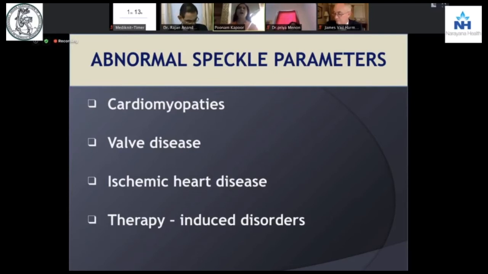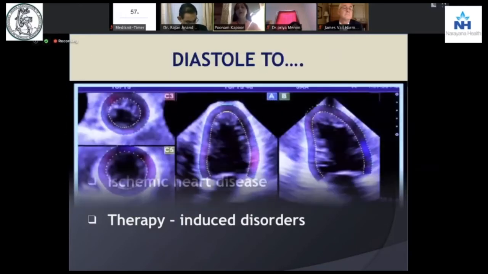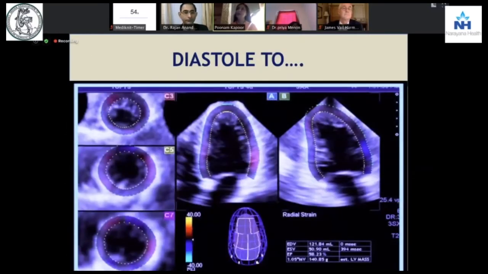A patient on oncogenic therapy has induced disorders of cardiomyopathy, and strain is the first to show more negativity or more positivity values in expert hands, to tell you that this patient needs to step down or step up or more surgery is needed. So it can also be calculated to look for any diastolic dysfunction, and this diastolic dysfunction in the new machine comes on in a different color code than the systolic function. The systolic function is more of yellow and red in the epicardium, and here it is more frozen like an iceberg, with more of blues and lighter shades in the diastole.